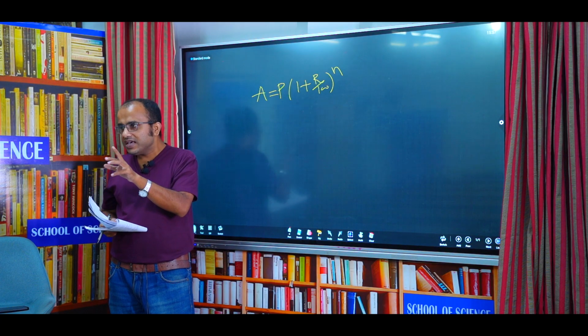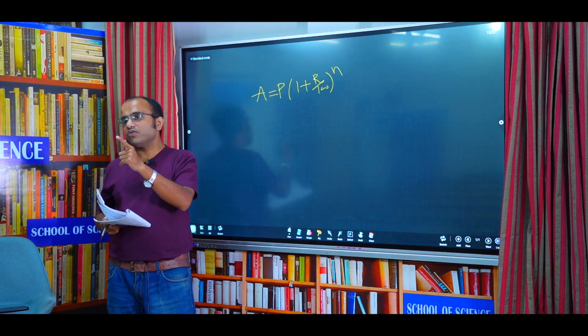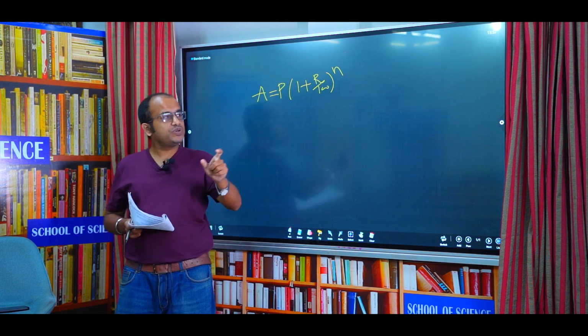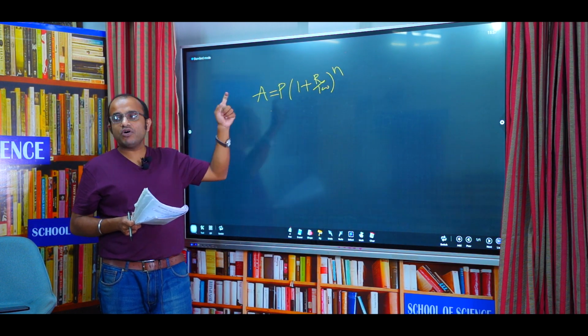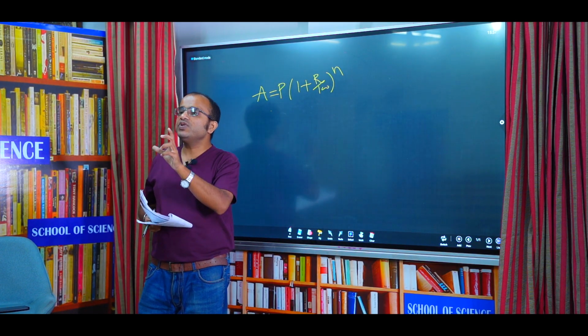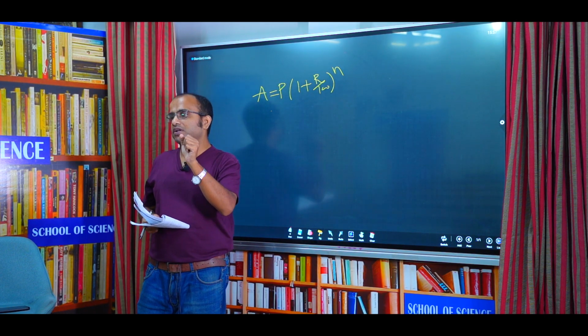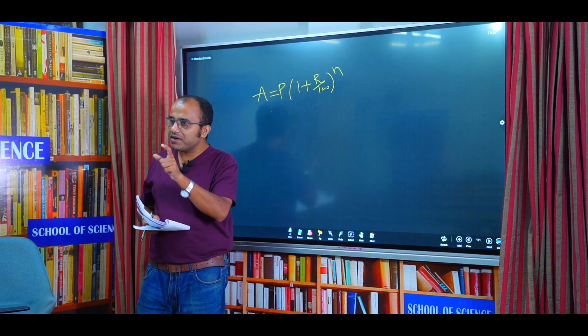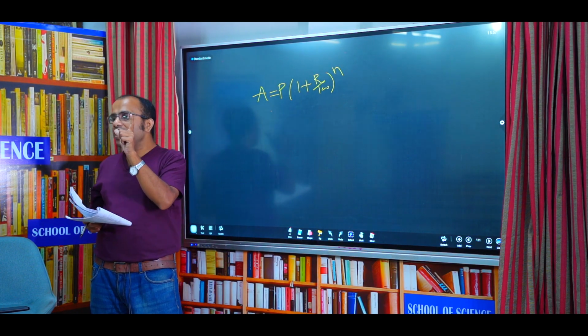If quarterly, then after one quarter, meaning 3 months, the interest will be summed up with the principal. This first formula is for compounded annually. That means after 1 year your interest will be summed up with your principal, not after 6 months or 3 months, but after 1 year.